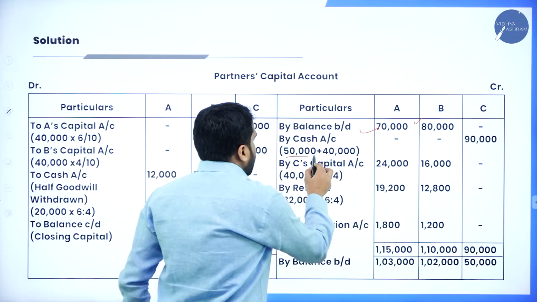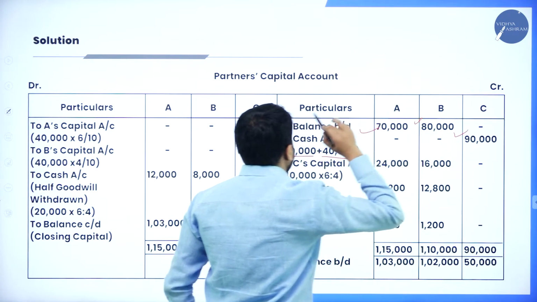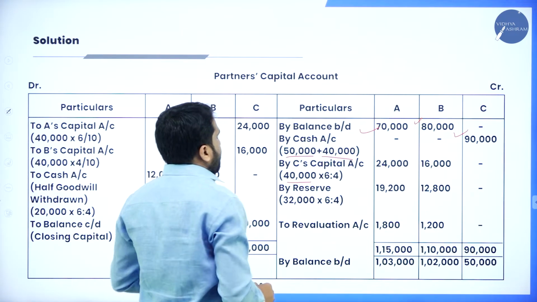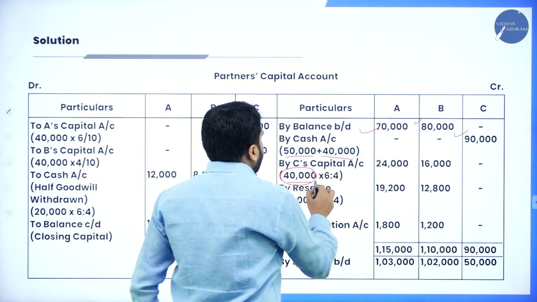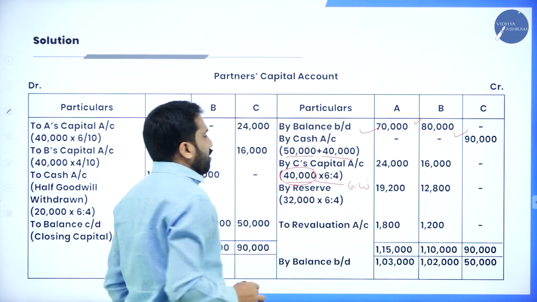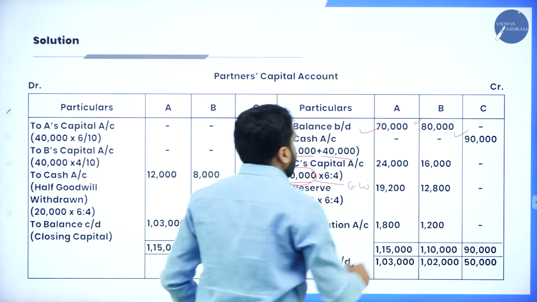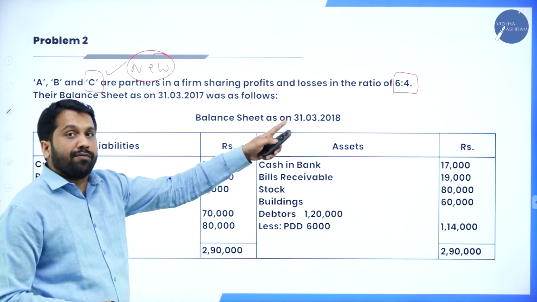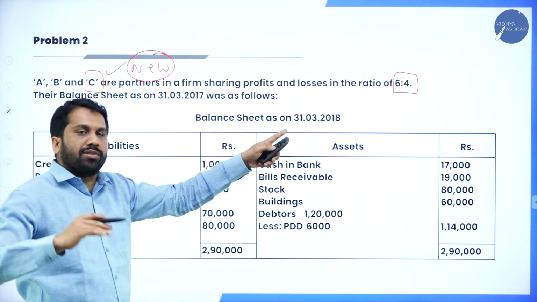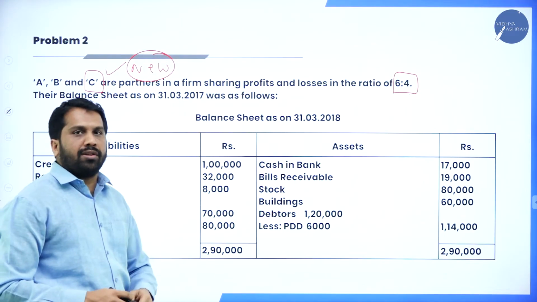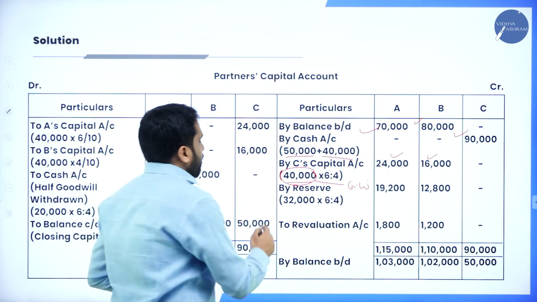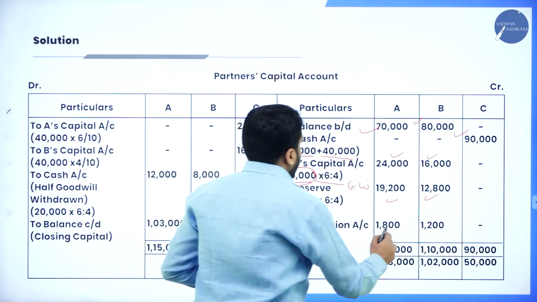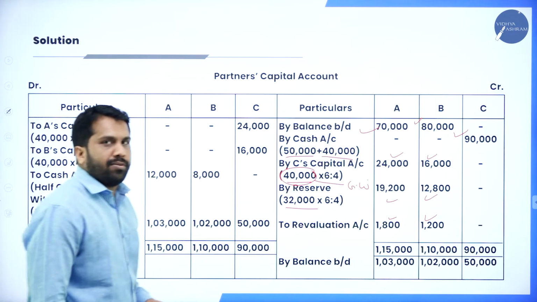And whatever capital brought by C, 50 plus 40, it is 90,000. C's capital, like 40,000 into 6:4. There is nothing but your goodwill. Whatever brought by the new partner, goodwill has to be distributed 24/16, 6:4. What is the ratio? 6:4. Have they given the new ratio? No. So then what are we supposed to do? Only the old ratio you should consider. Now, next, reserve is given in the problem. So 6:4. Revaluation profit also 1,800 and 1,200.